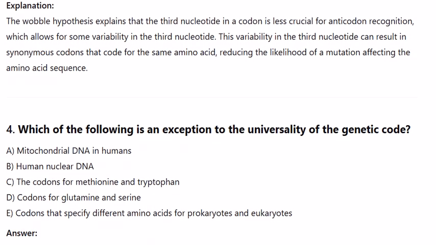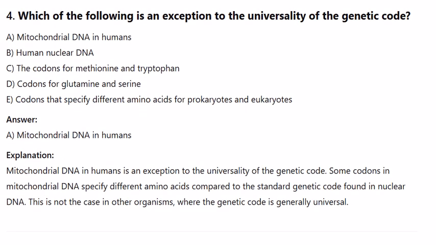4. Which of the following is an exception to the universality of the genetic code? A. Mitochondrial DNA in humans. B. Human nuclear DNA. C. The codons for methionine and tryptophan. D. Codons for glutamine and serine. E. Codons that specify different amino acids for prokaryotes and eukaryotes.